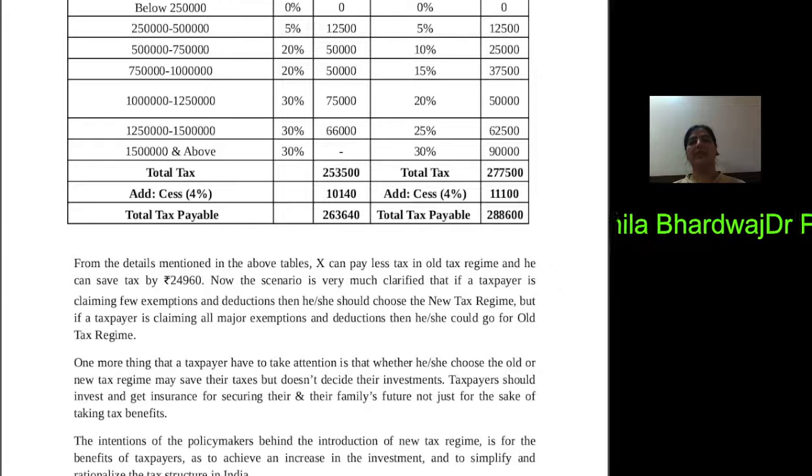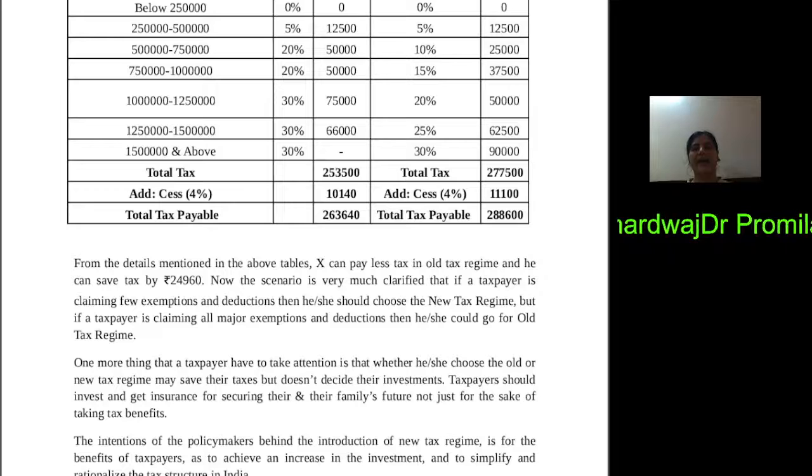But in the new tax regime, we are not getting any exemption and deduction, but we have lower tax rates. So it's the person's choice whether to go for the old tax regime or the new tax regime, but the old is beneficial only for those people who are availing all major exemptions and deductions under it.